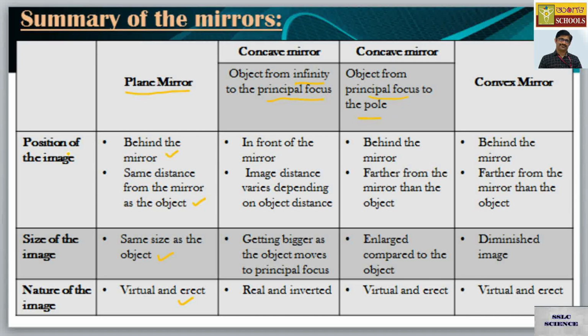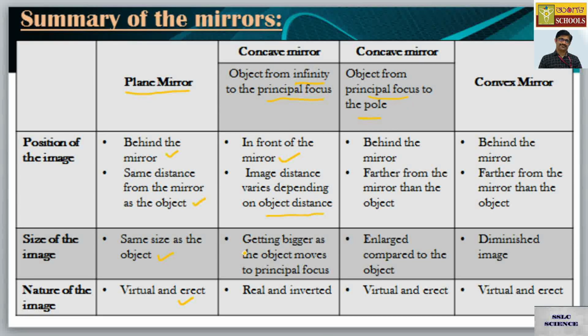So position of the image in the case where you kept the object between infinity and F, you are always having the image in front of the mirror. Image distance varies depending on the object distance, so the distance of the image is dependent on the object distance itself.